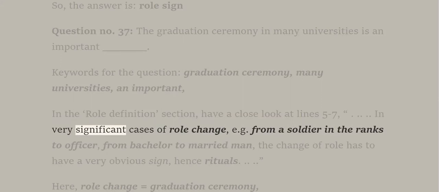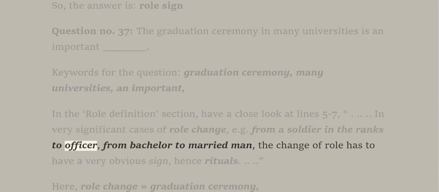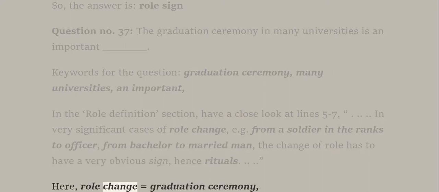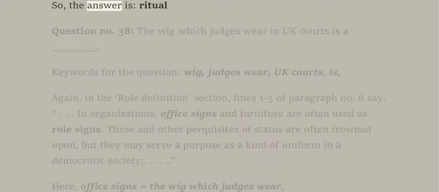In very significant cases of role change, e.g. from a soldier in the ranks to officer, from bachelor to married man, the change of role has to have a very obvious sign, hence rituals. Here, role change is equal to graduation ceremony. So, the answer is ritual.